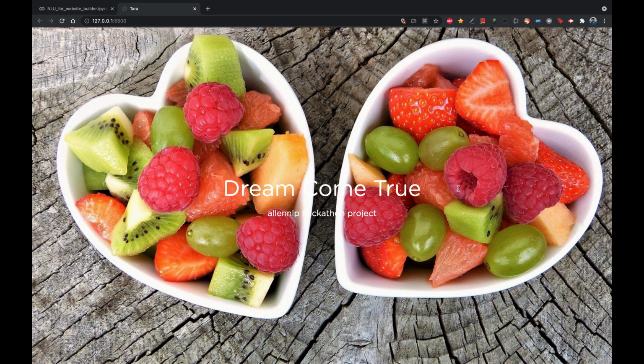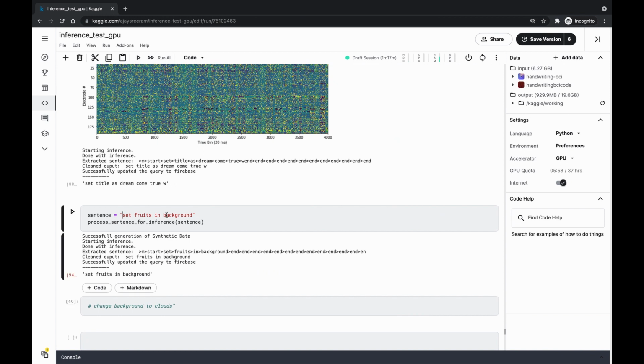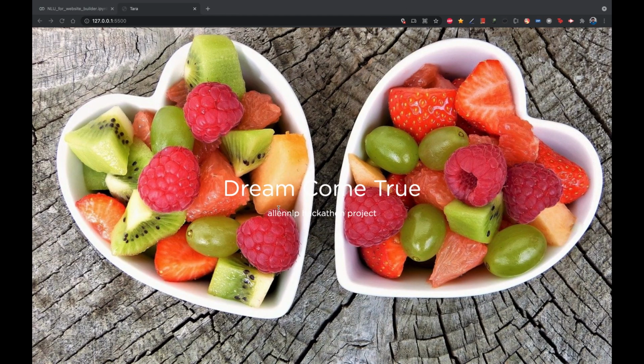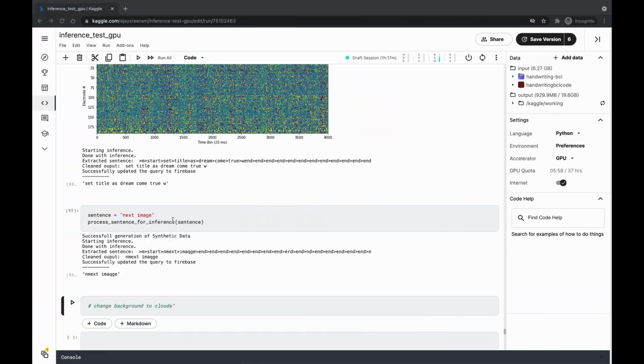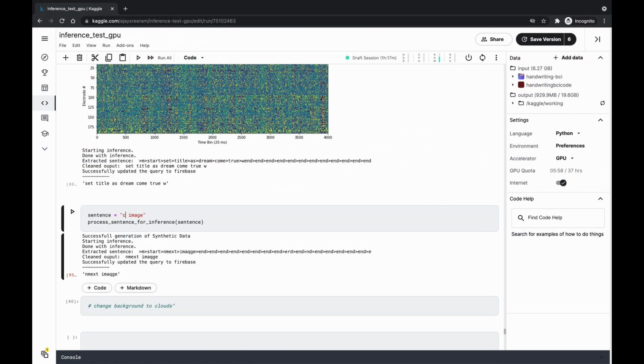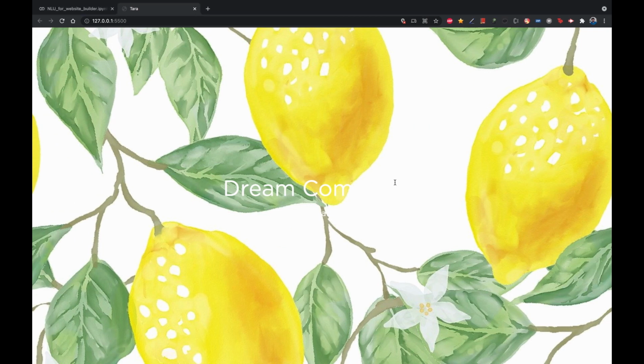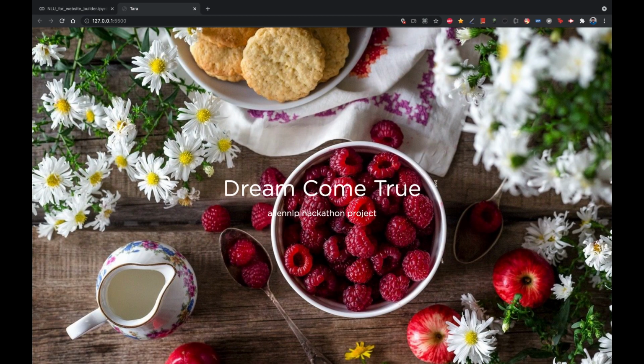Suppose the user doesn't like this background, they wanted to change to different fruits, and then they can just say something like "next image." If not this, maybe a different one, "change image." Yeah, we can see the backgrounds are getting changed continuously.